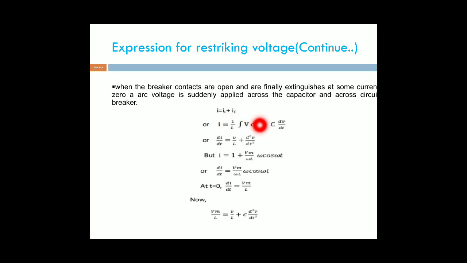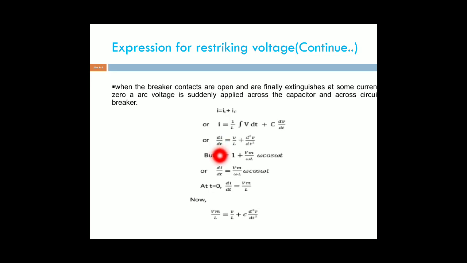Therefore, the total current I equal to IL plus IC, or I equal to 1 by L integral V dt, plus the current across the capacitor, C dV by dt. This is the current equation for the equivalent circuit.